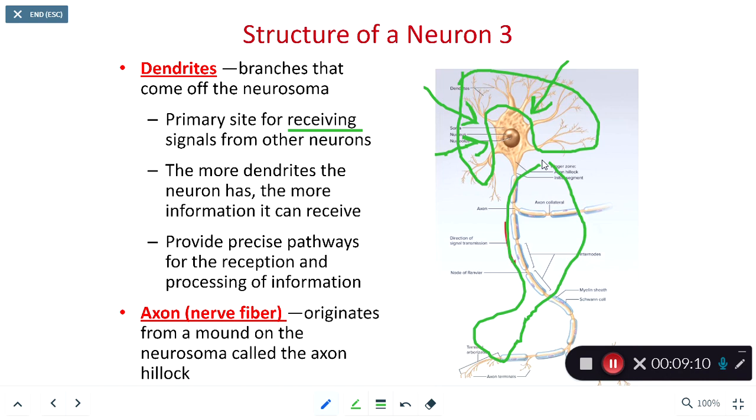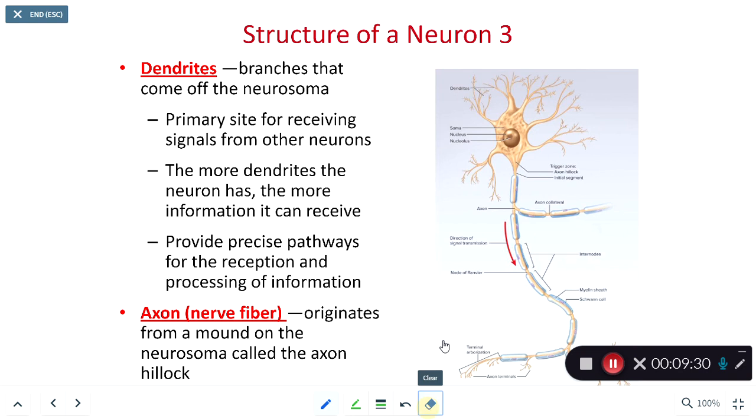And as we think of the axons, they carry signals away from the neurosoma. Usually, there will be multiple dendrites and a single axon, but occasionally there will be some variations. But as we look on the screen right now, this is your classic multipolar neuron.